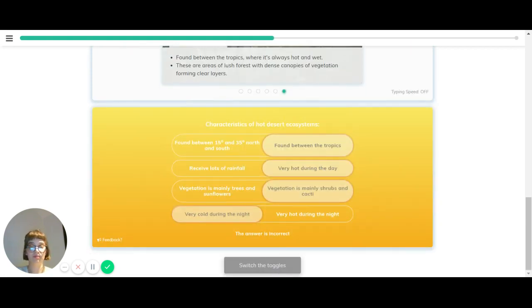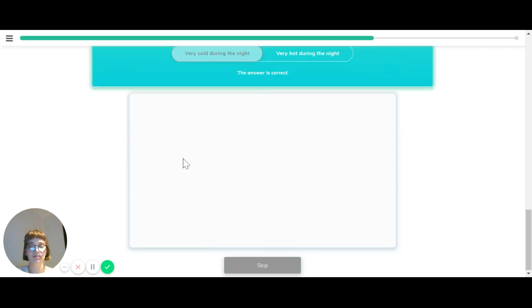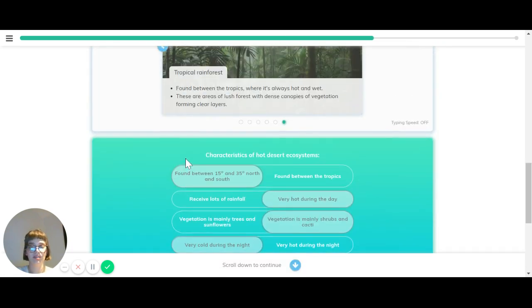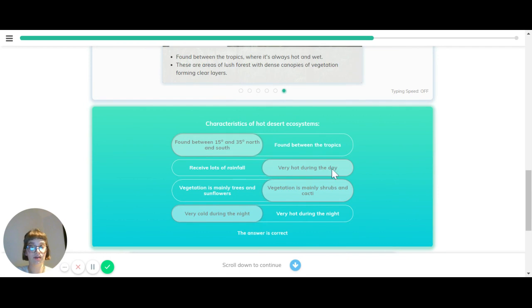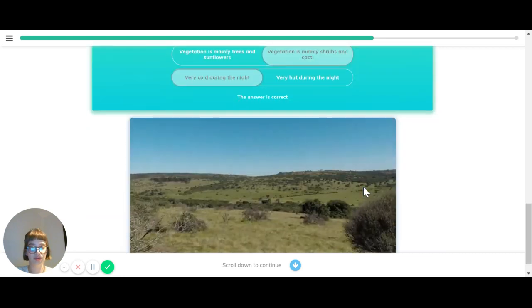Let's just have a quick recap of all of that. There's a lot of information. So what are the characteristics of hot desert ecosystems? They're found between 15 degrees and 35 degrees north and south. They receive very little rainfall. It's very hot during the day. Vegetation, many shrubs and cacti. And it's very cold during the night.